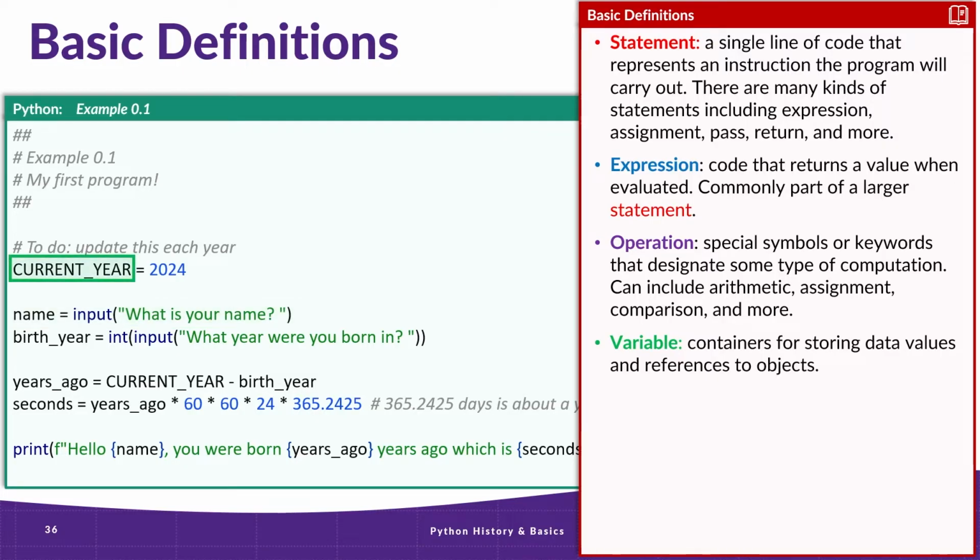Current year at the top of our program here is also a variable, but our intention is for the value in this variable to never change. We call that being a constant. In some programming languages, there's a way to specify a variable as constant and enforce that it will never change. However, Python doesn't have a way of enforcing this. So a common practice is to type the variable name in all capital letters to let any other developers working on this program know that its value shouldn't change.